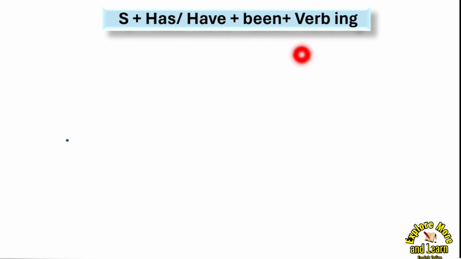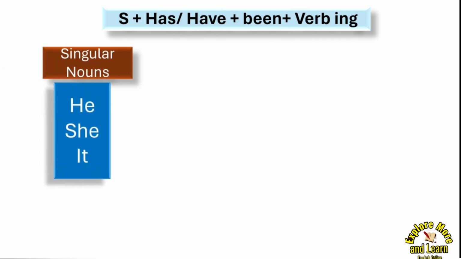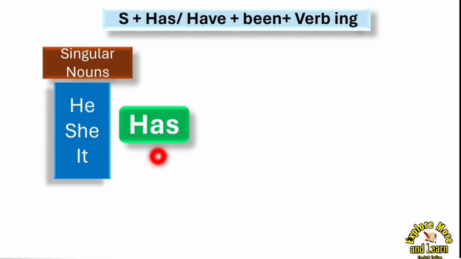Now, what subject takes what verb? That you will understand. Singular nouns and pronouns like he, she, it, we use has. With singular nouns like names or other singular nouns, or pronouns like he, she, it, we use has. So if he is there, then we'll use has.